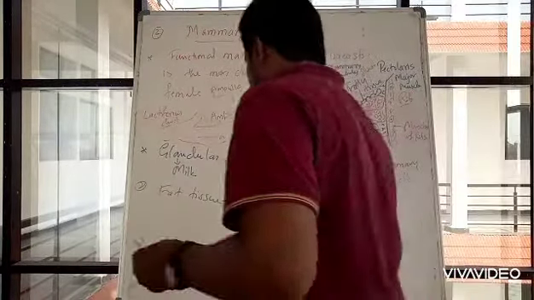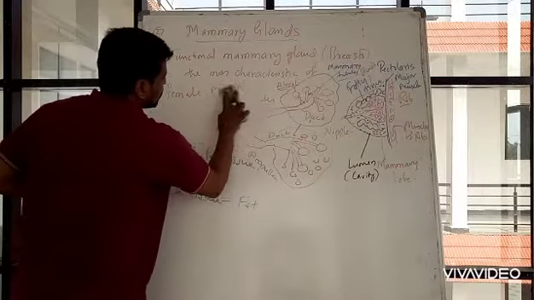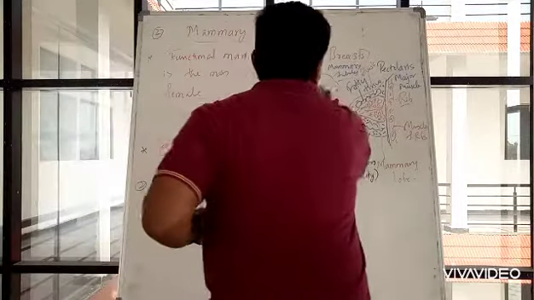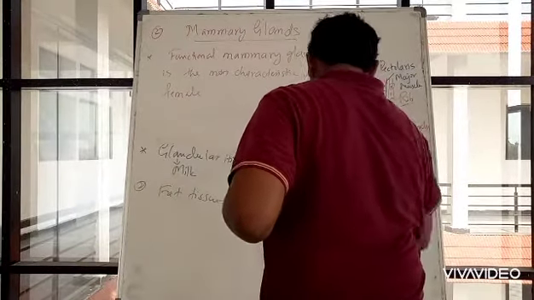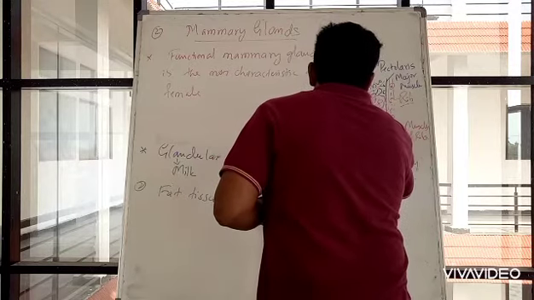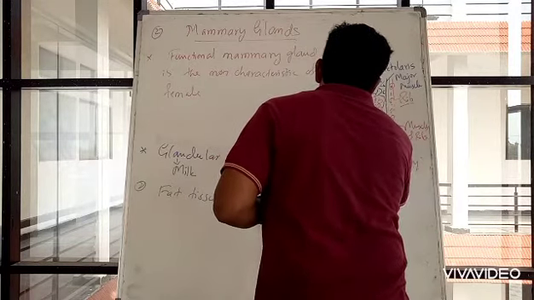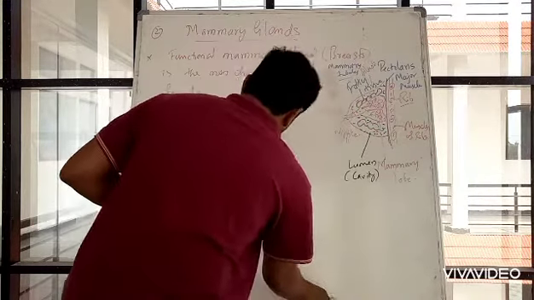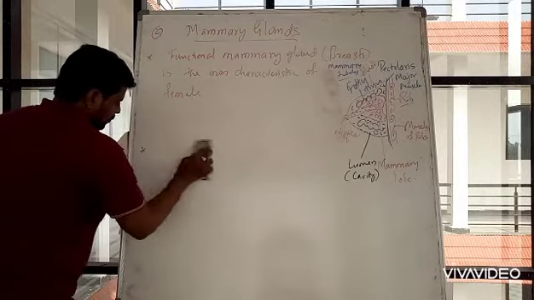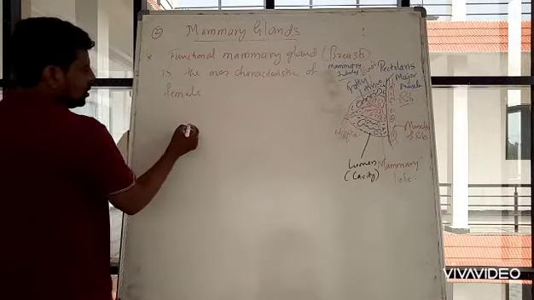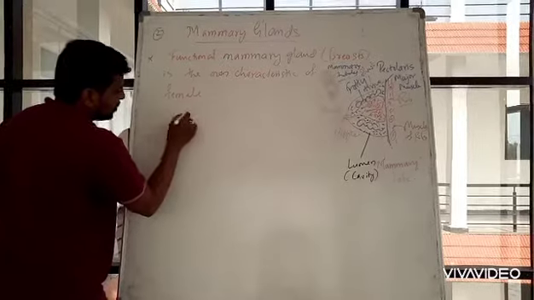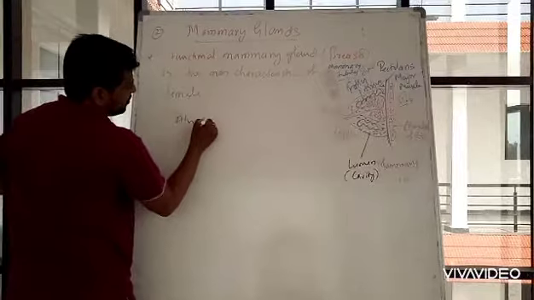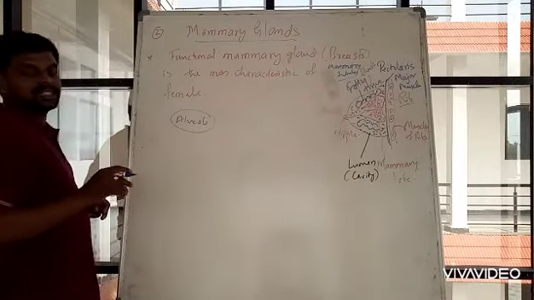I will show a small flowchart so that you can understand better. First, alveoli will be here. This is a simple alveolus.